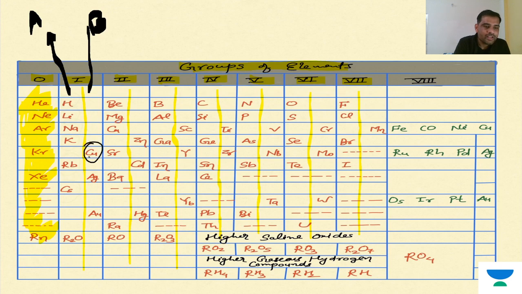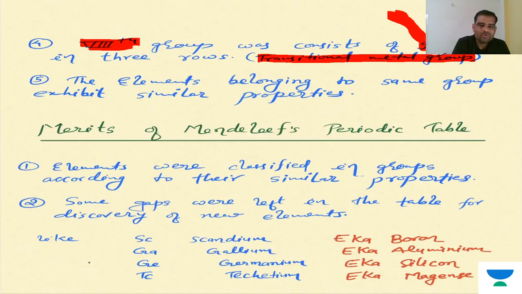But on the other end, there are copper, silver, and gold. They are transition elements. So in this classification, half of the subgroup is normal elements and half is transition elements. And why did we keep these elements in one group? According to their valencies only. So that is also not an accepted periodic table, but it was initially discovered. At that time it was the best study for us.